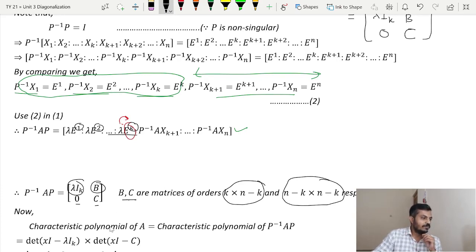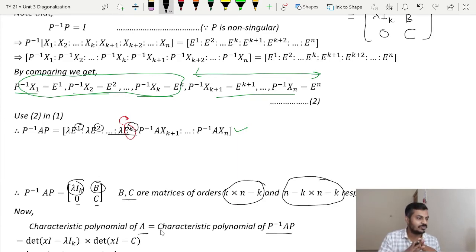Now moving towards the next statement, as I told you before, if you have a non-singular matrix P, the characteristic polynomials of P inverse AP and A are always going to be the same, because they are similar matrices. Okay, but remember, we have to show that the algebraic multiplicity of lambda is greater than or equal to the geometric multiplicity.